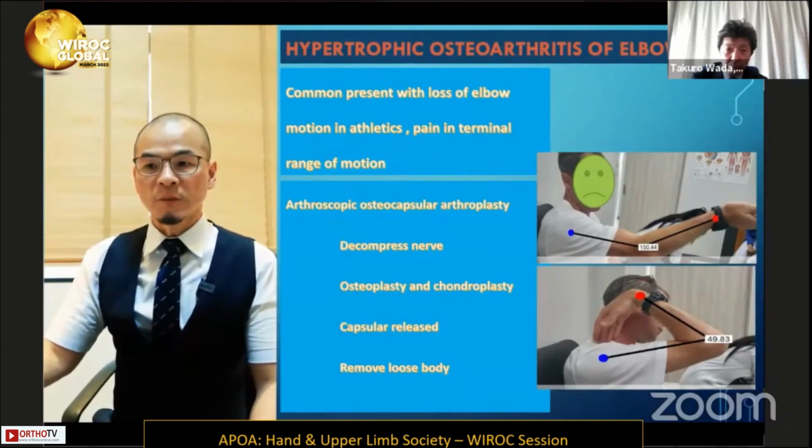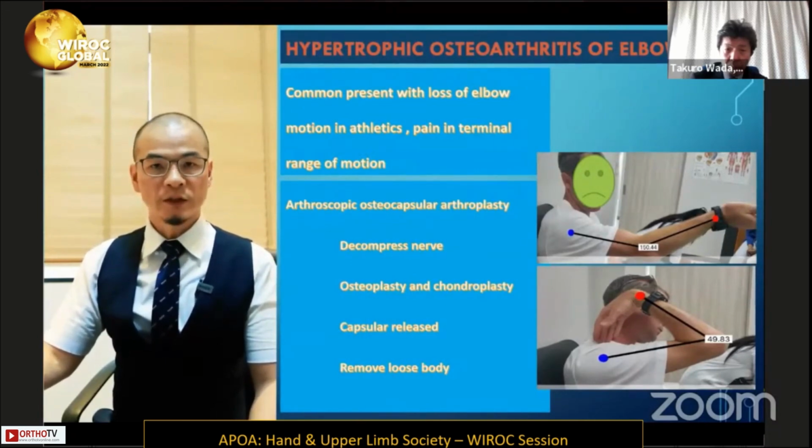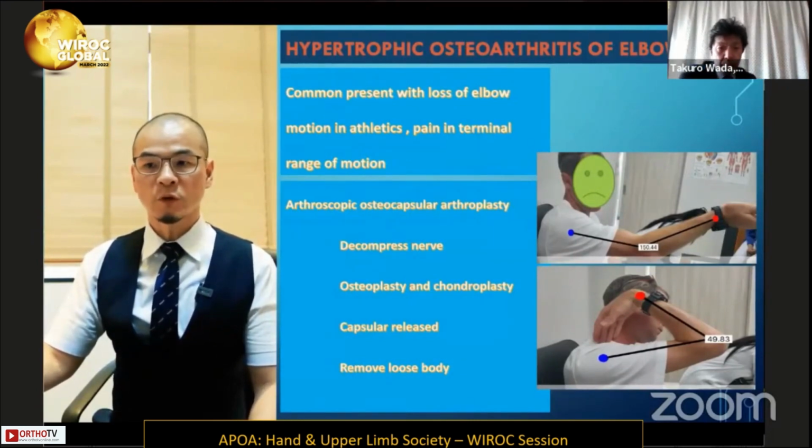This disease commonly presents with elbow loss of motion in the athlete, and pain in terminal motion. The proper arthroscopic surgery is arthroscopic osteocapsular arthroplasty. There are 4 components in this procedure.